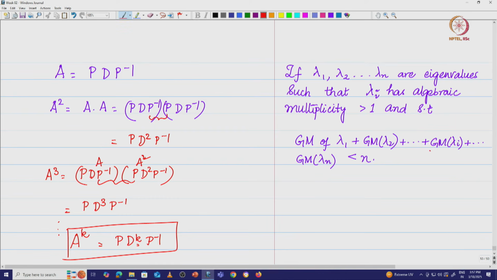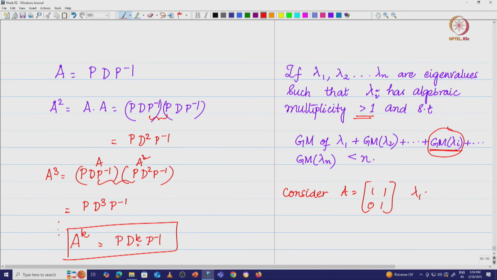We took the ith eigenvalue to be lambda i, and if that has more than one algebraic multiplicity, assume that it has fewer eigenvectors than the algebraic multiplicity, right. For example, we will just take the 2 by 2 case. Consider this matrix A is equal to 1 1 0 1.